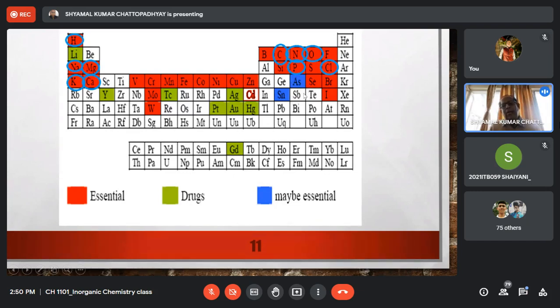And the antimony compound has application for the treatment of kala-azar. And probably many of you have heard the name of UN Brahmachari, Upendranath Brahmachari, and some of you who may reside in South Calcutta may know that there is a road called UN Brahmachari Avenue or UN Brahmachari Road.